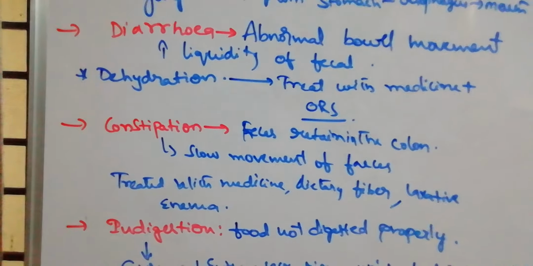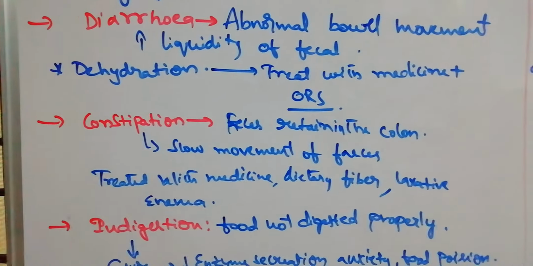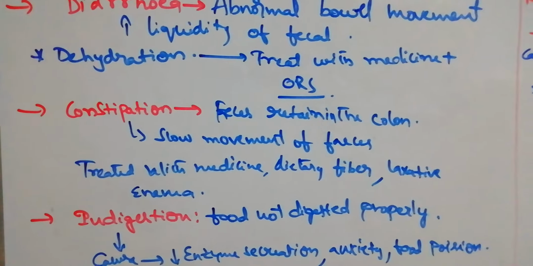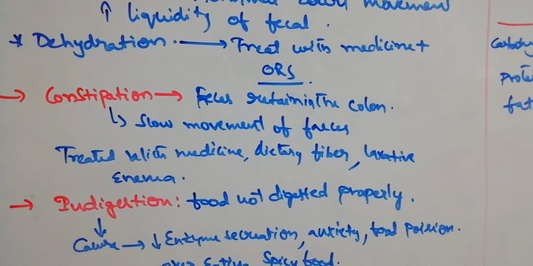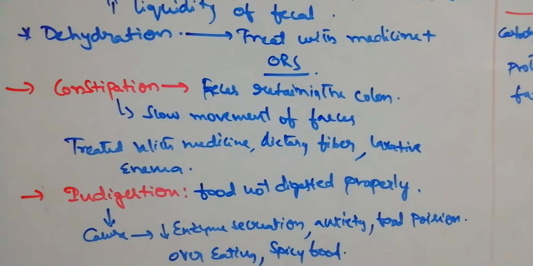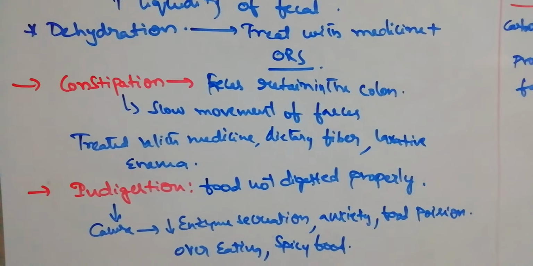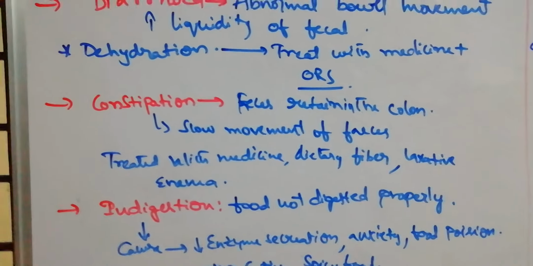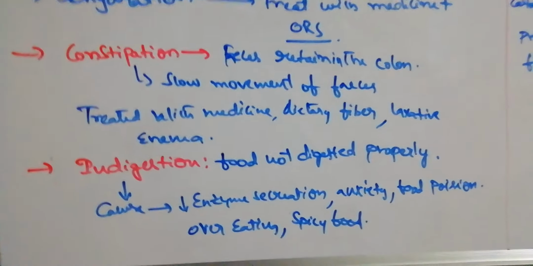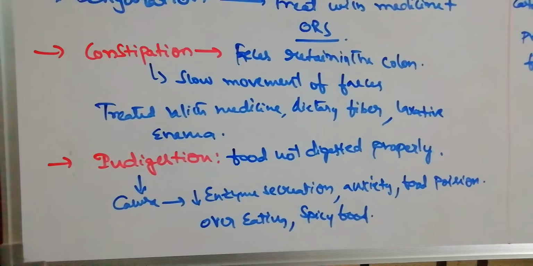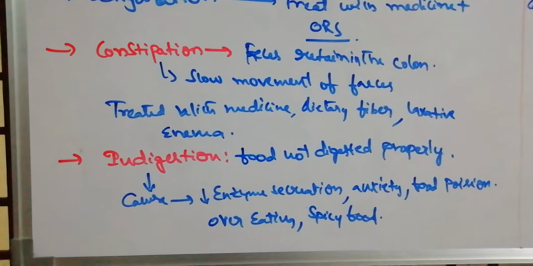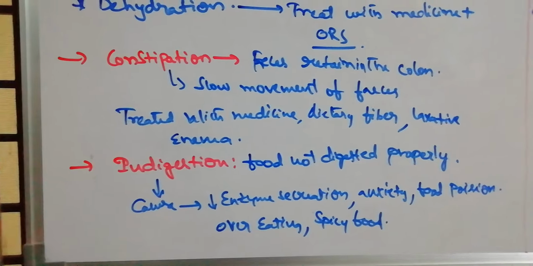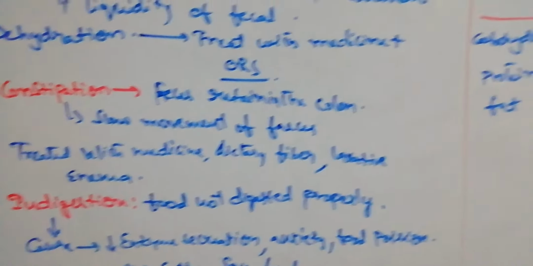Constipation is where feces is retained in the colon, slow movement of feces. It will be treated by medicine, fibers, dietary fibers. Laxative, enema, soap solution treatment. Indigestion means food is not digested due to low secretion of enzymes, anxiety, food poisoning, overeating, spicy food. These are the main reasons.